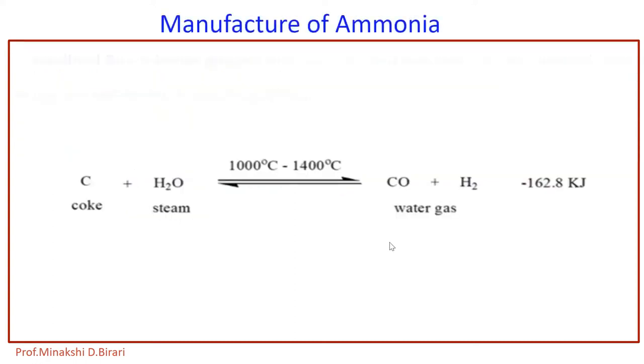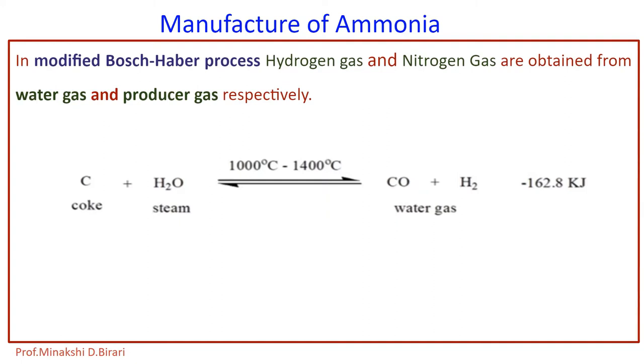So water gas is obtained from coke and steam. So what is coke? That is carbon C plus steam, that is H2O, gives the formation of water gas, that is CO plus H2. So the temperature will be maintained at 1000 degrees Celsius to 1400 degrees Celsius. In modified Bosch-Haber process, hydrogen gas and nitrogen gas are obtained from water gas and producer gas respectively.